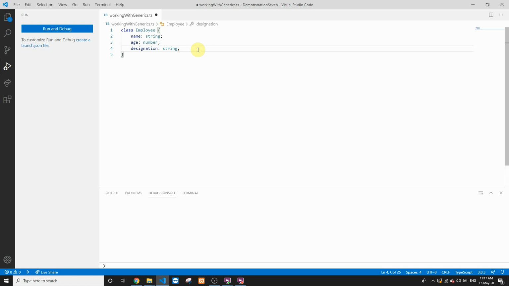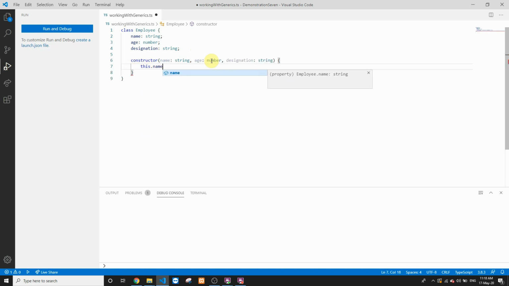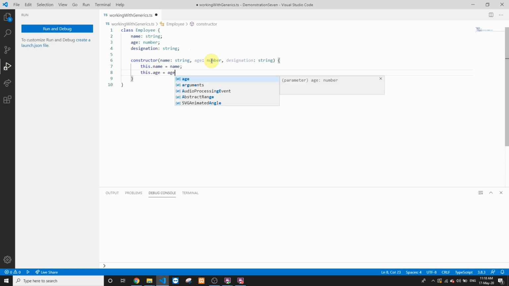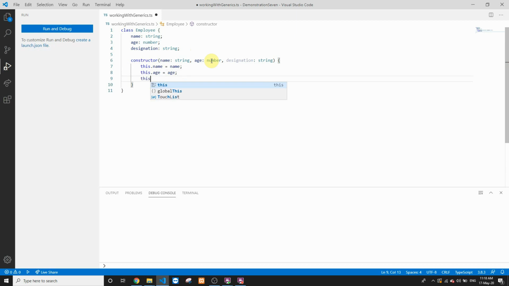For this particular class, let's create a constructor. This constructor will take the default value of name, age, and designation. So inside the constructor, we'll set these particular properties equal to the input parameters that we have. So we'll put this.name equal to name, this.age equal to the input age, this.designation is equal to the input parameter designation.